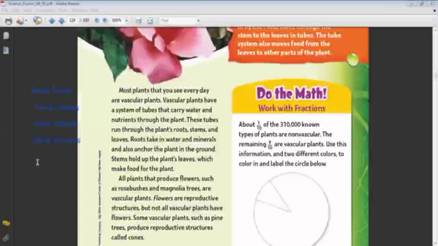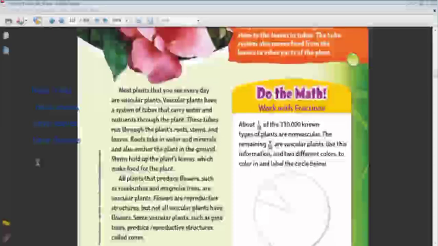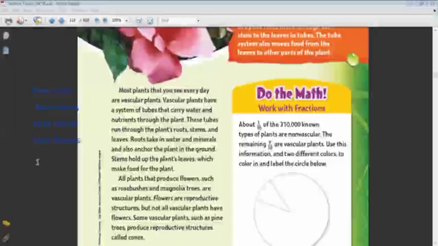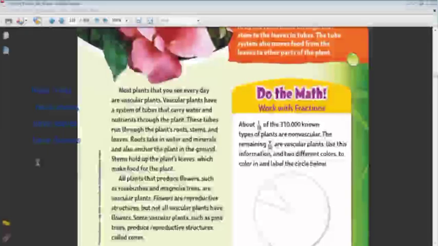We compare the root to the anchor of the ship. Why? Because it grows inside the soil and forms branches and smaller branches so it can anchor the plant to the soil. It's like the anchor of the boat. Yes, very good. A very big boat. So it anchors. Yes, it makes it stay in its place. It holds the soil tightly.